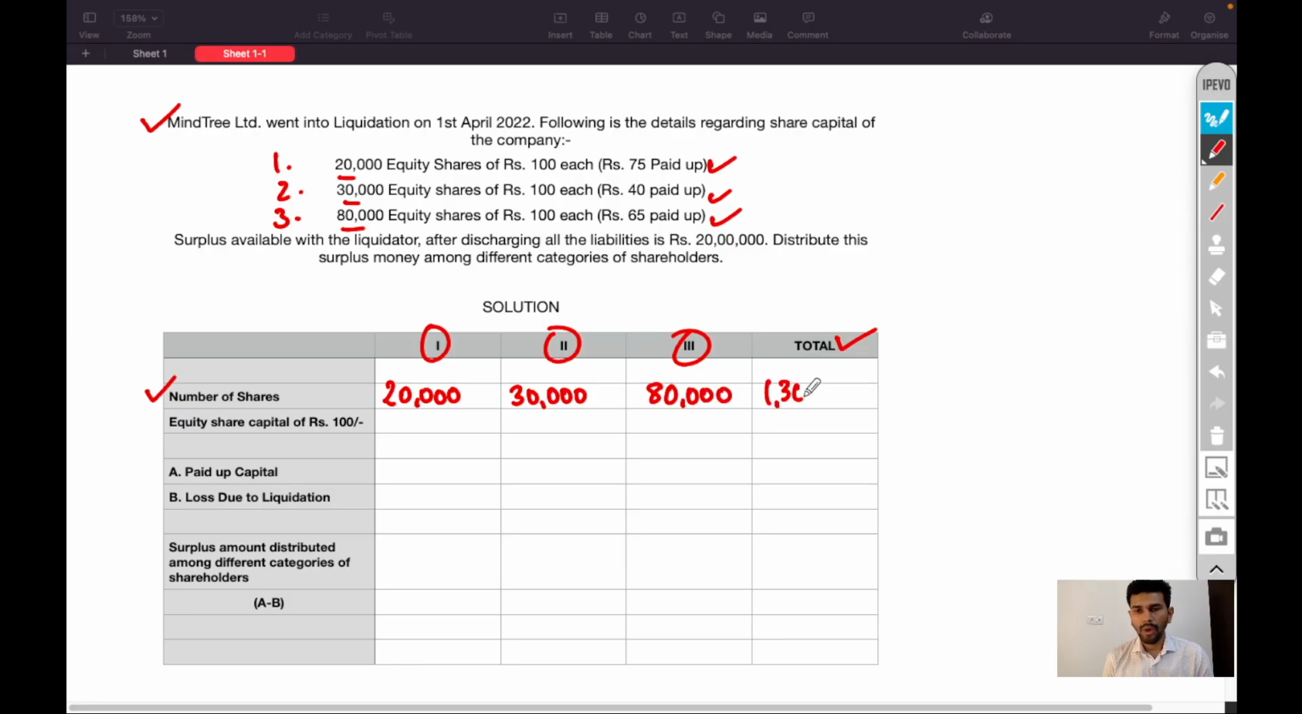Total 1,30,000 equity shares are there. Equity share capital of 100 rupees face value each. So 20,000 into 100 rupees, 20 lakh rupees. 30,000 into 100 rupees, 30 lakh rupees. 80,000 into 100 rupees, 80 lakh rupees, and the total is 1 crore 30 lakh rupees.